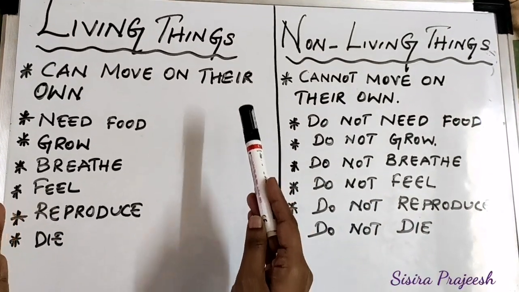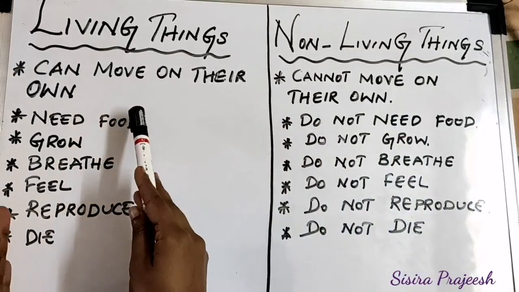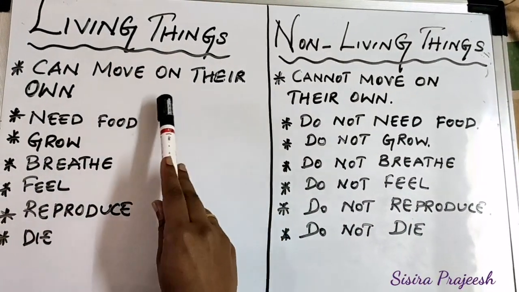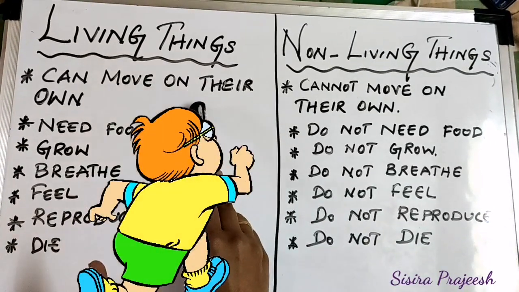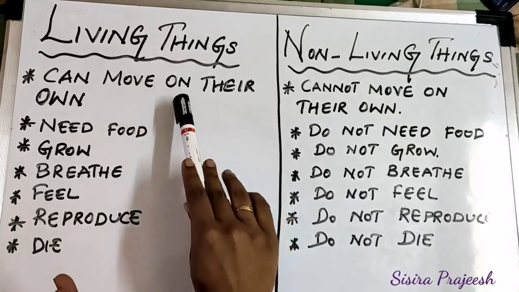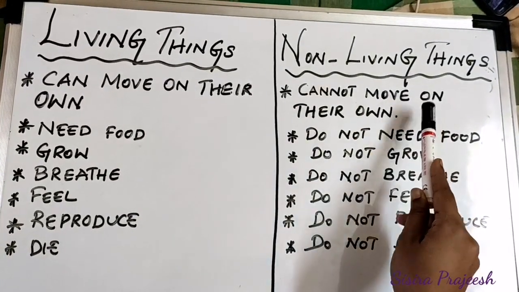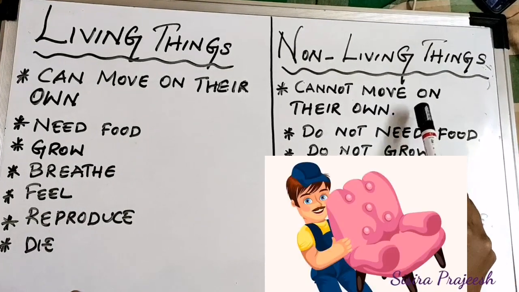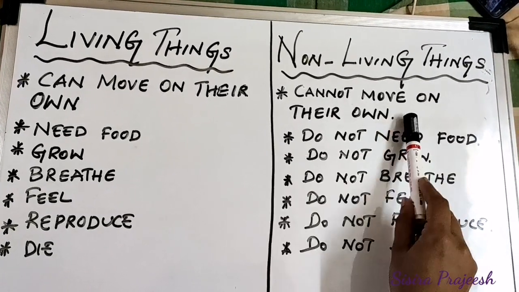Here is a table to distinguish between living things and non-living things. So first point is living things can move on their own. For example, you can move from one place to another place by your legs on your own. Nobody has to apply a force on you to move from one place to another. While we are considering non-living things, it cannot move on their own. If you want to take a chair from one place to another, you have to apply some force to move it from one place to another.